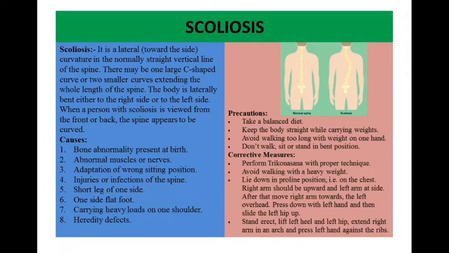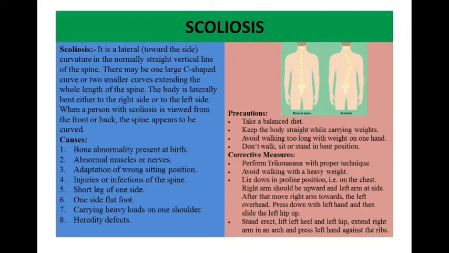scoliosis. Causes: bone abnormality present at birth, abnormal muscle and nerves, adaptation of wrong sitting position, injuries or infection of the spine, short leg on one side, flat foot, carrying heavy loads on one shoulder, hereditary defects. Precautions: take a balanced diet, keep the body straight while carrying weights, avoid walking too long with weight on one hand, do not walk, sit or stand in bent position.